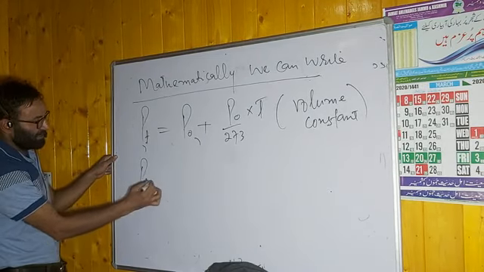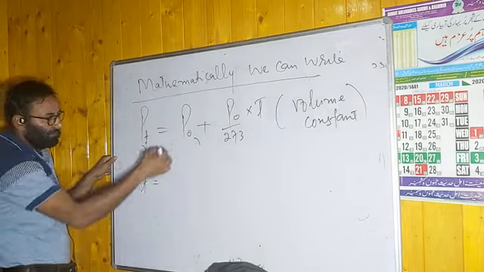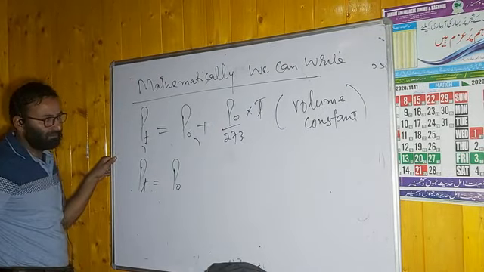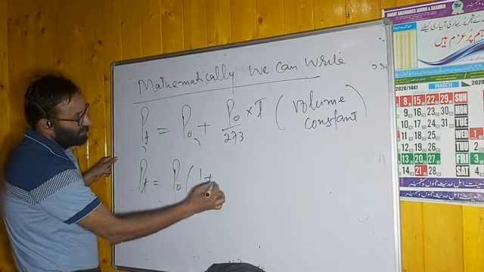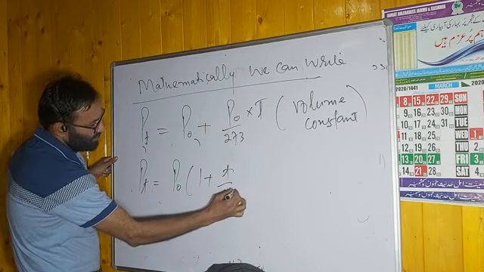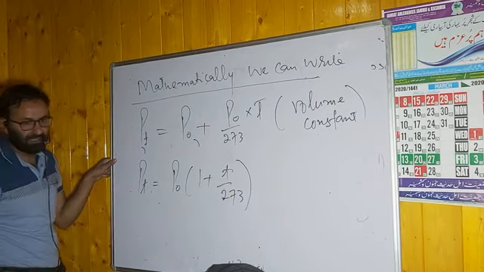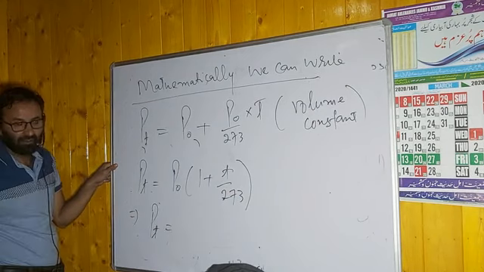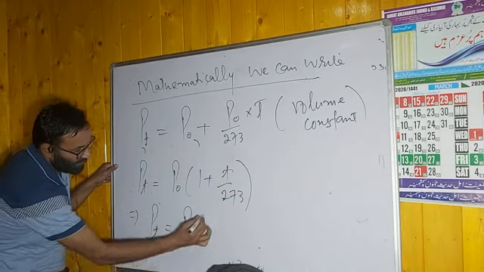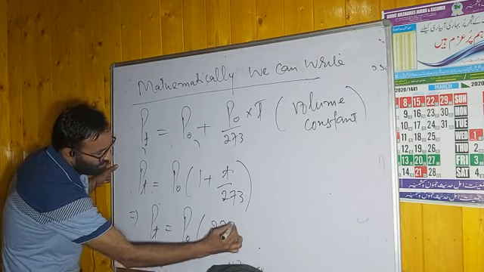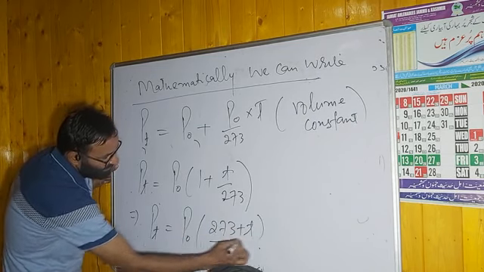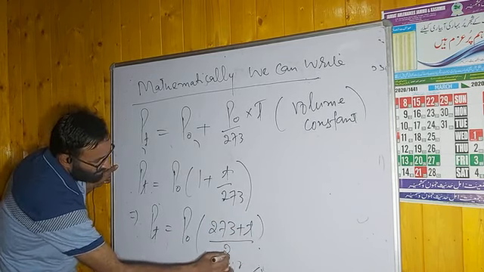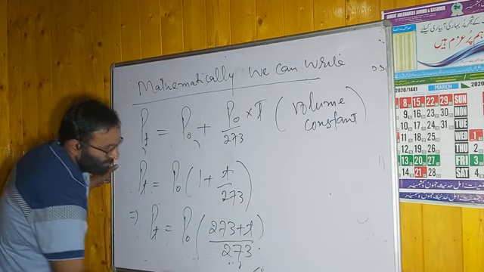You can write PT is equal to P0, which will come as a common term, 1 plus T by 273. You can write it as PT is equal to P0 into (273 plus T) divided by 273.